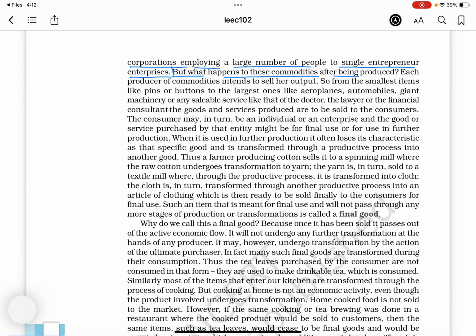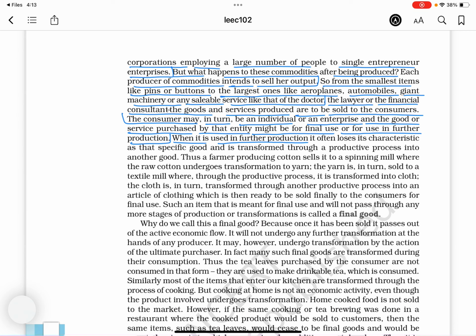But what happens to these commodities after being produced? Each producer of commodities intends to sell her output, from the smallest items like pins or buttons to the largest ones like aeroplanes, automobiles, giant machinery, or any saleable service like that of the doctor, the lawyer, or the financial consultant. The goods and services produced are to be sold to the consumers. The consumer may in turn be an individual or an enterprise, and the good or service purchased by that entity might be for final use or for use in further production.